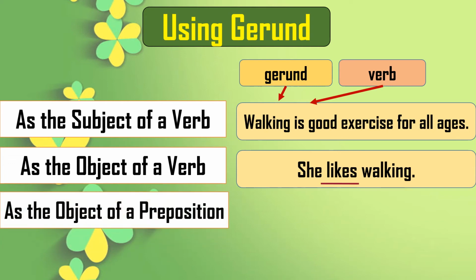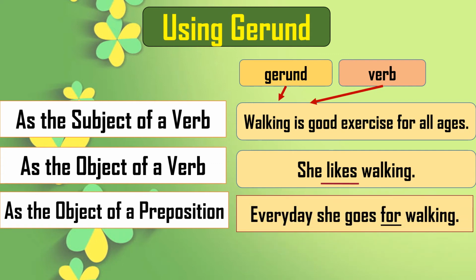Then the next, as the object of a preposition. You have all learned prepositions in your earlier classes. So see the sentence, every day she goes for walking. Walking, and for walking. So here for is a preposition, and the gerund is acting as the object of a preposition.